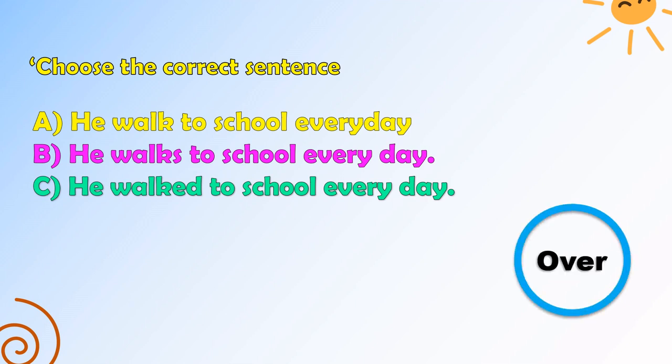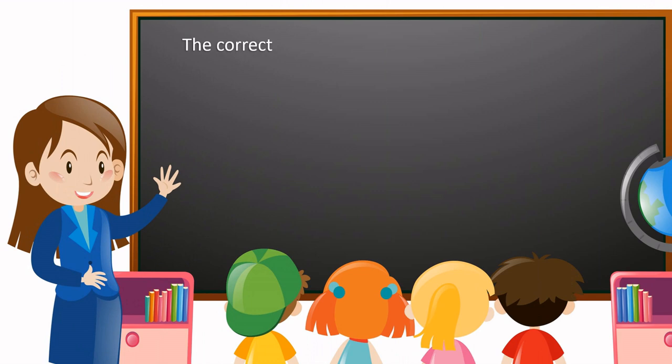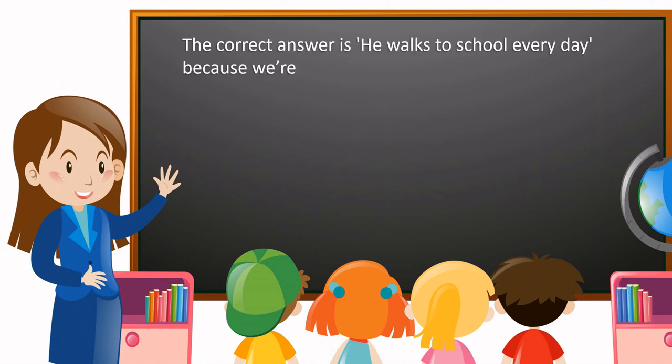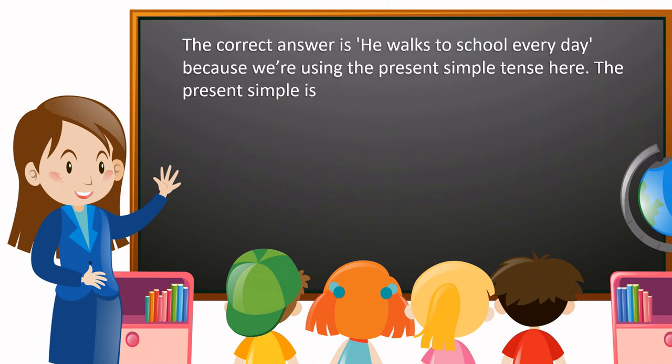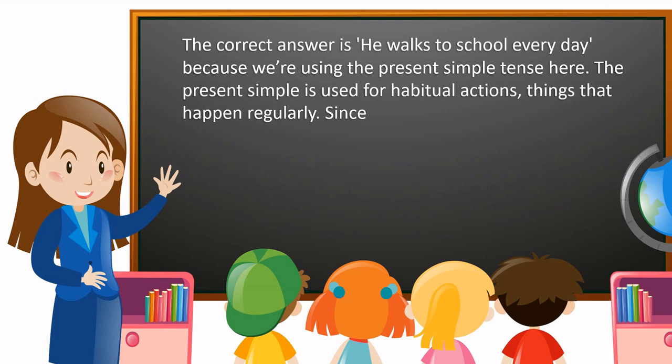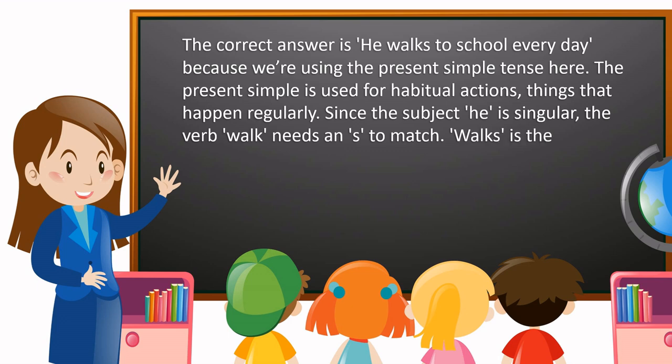Alright, let's look at the correct answer, which is he walks to school every day. The correct answer is he walks to school every day because we are using the present simple tense here. The present simple is used for habitual actions, things that happen regularly. Since the subject he is singular, the verb work needs an S to match. Walks is the proper form for third person singular subjects.